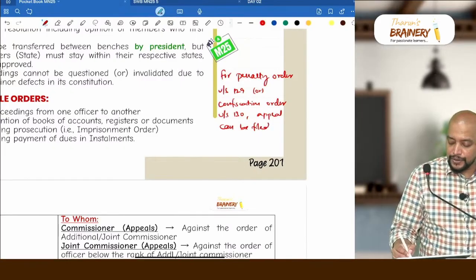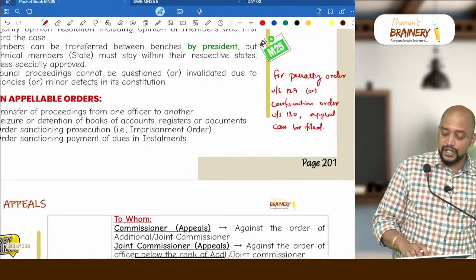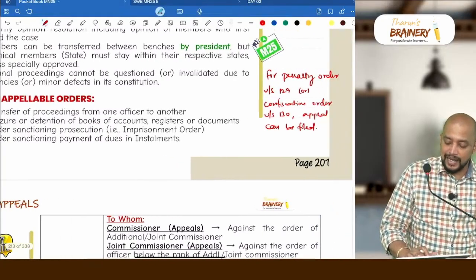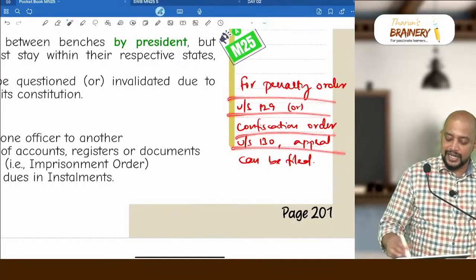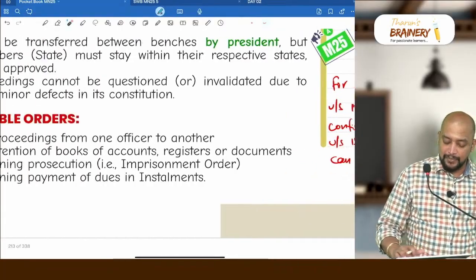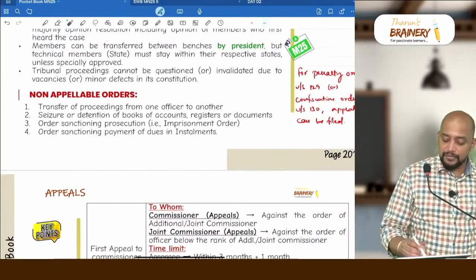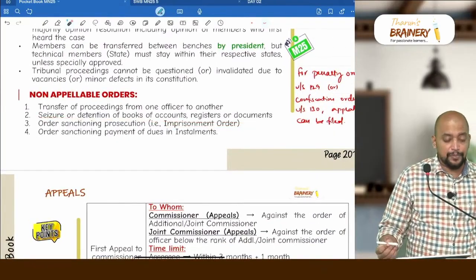But with respect to the seizure order under 129 or 67, appeal cannot be made. Okay. So the first one we have learned, imprisonment order, appeal is not possible, and even on a seizure order appeal is not possible.